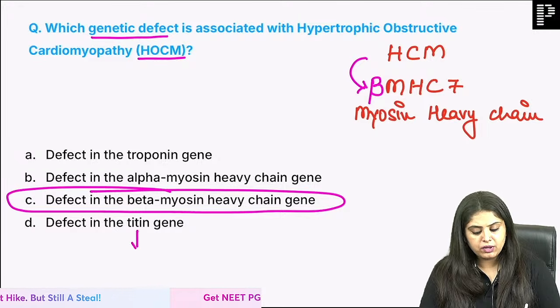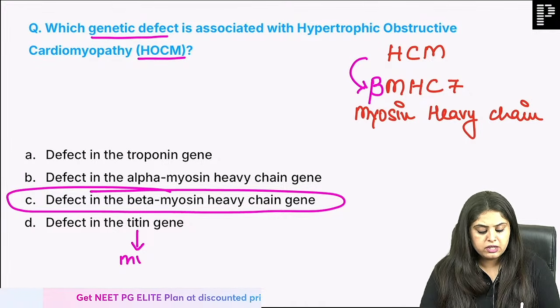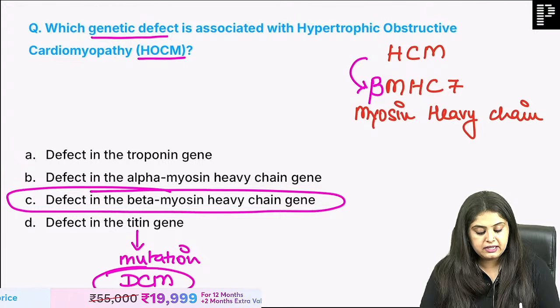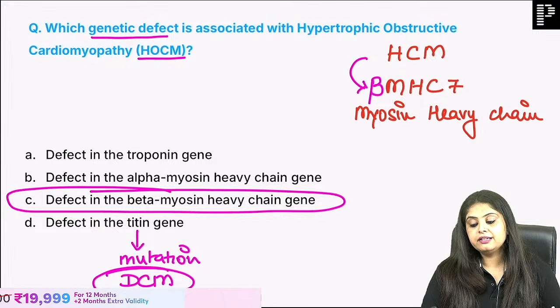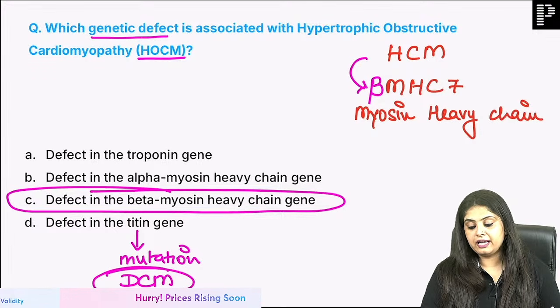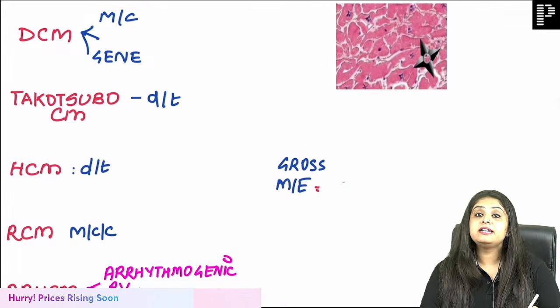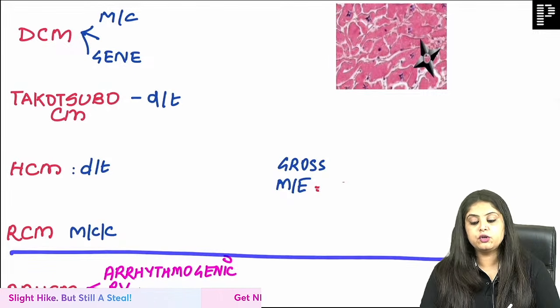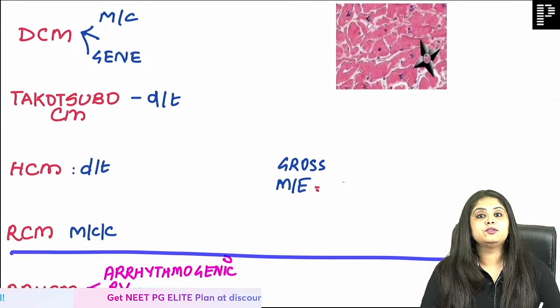But now you will tell me, what is this written? Titin gene mutation causes which kind of cardiomyopathy? It causes dilated cardiomyopathy. So now you're going to take exactly 5 seconds of your life and you are going to make an entire list of whatever I have taught you, all the cardiomyopathies. Till here it's for all students, and the last one is only for INI-CET.